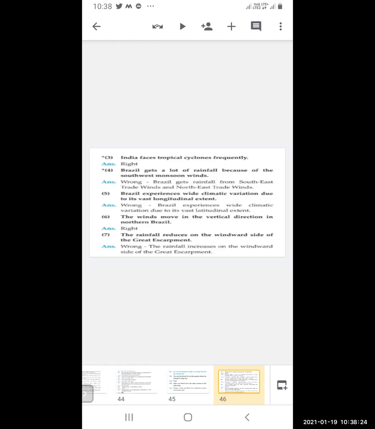The winds move in the vertical direction in northern Brazil. Yes, the winds move in the vertical direction in the northern part of Brazil. The rainfall reduces on the windward side of the Great Escarpment. It is wrong. The rainfall increases on the windward side of the escarpment, where the rainfall is more.